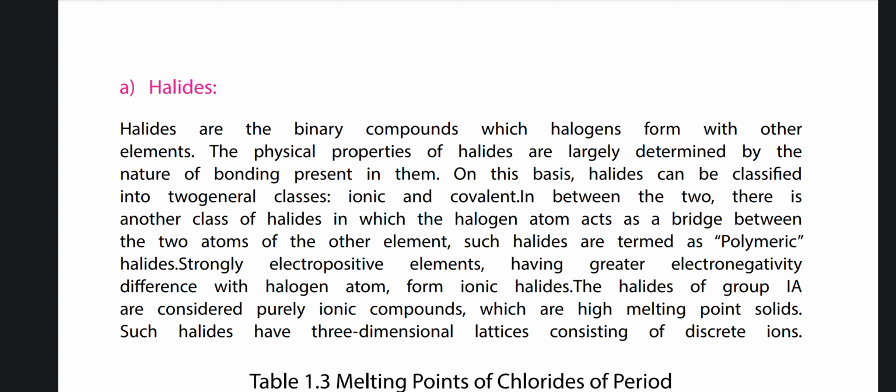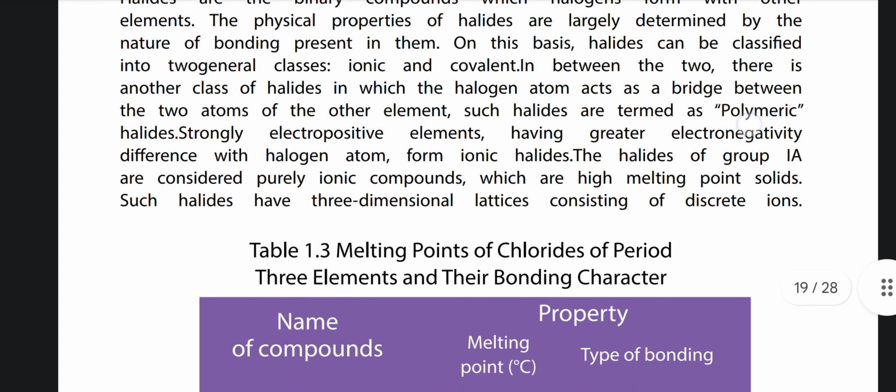In between the two, there is another class of halides in which the halogen atom acts as a bridge between the two atoms of the other element. Such halides are termed polymeric halides. Strongly electropositive elements having greater electronegativity difference with the halogen atom form ionic halides. The halides of group 1A are considered purely ionic, which are high melting point solids. Such halides have three-dimensional lattices consisting of discrete ions.